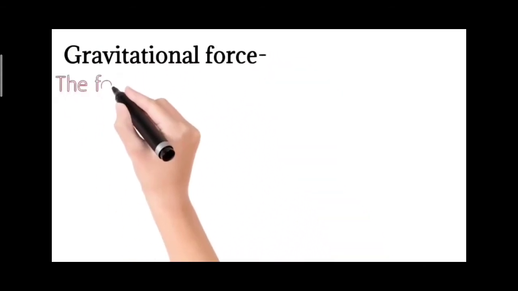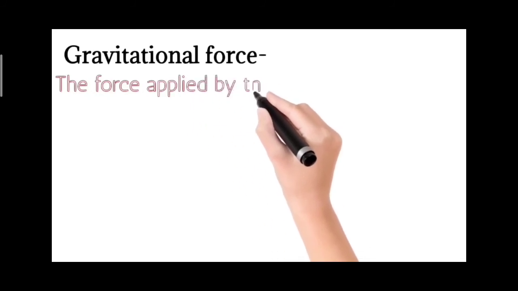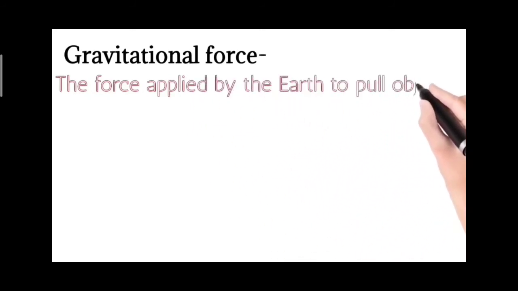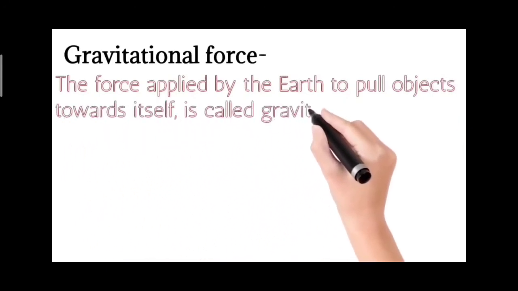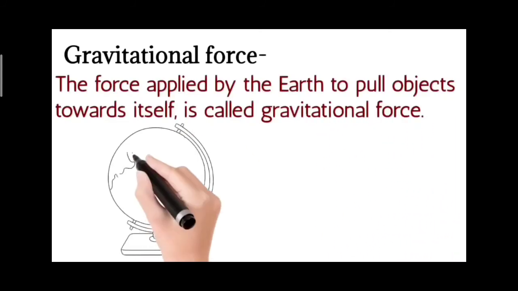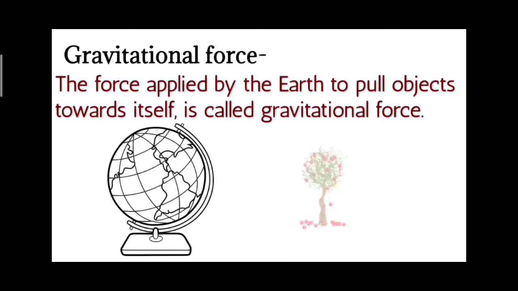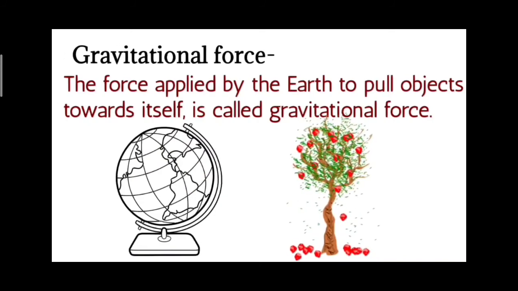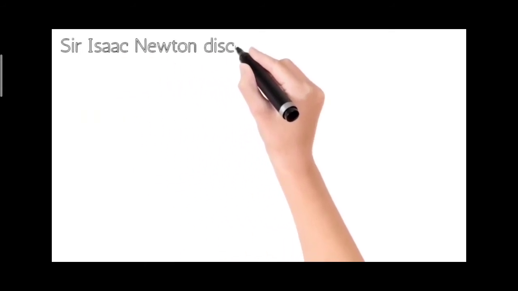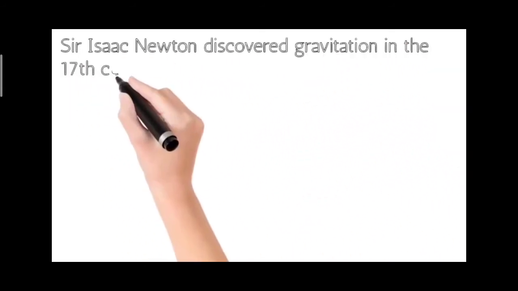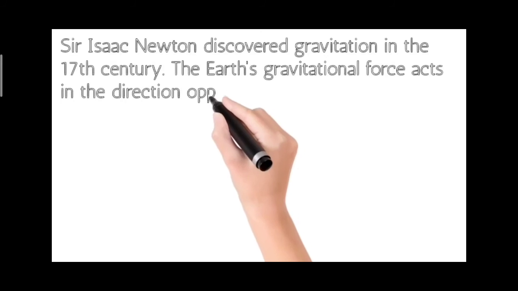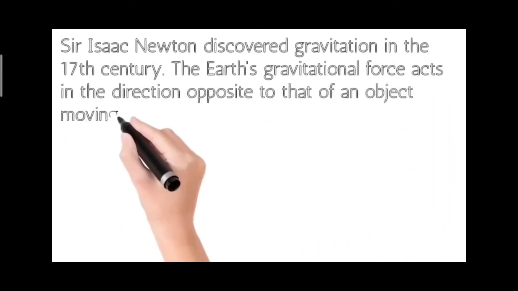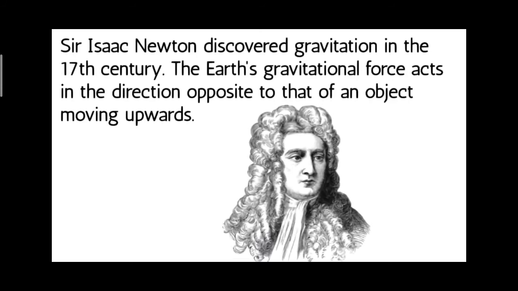Let's start with gravitational force. The force applied by the earth to pull objects towards itself is called gravitational force. Sir Isaac Newton discovered gravitation in the 17th century. The Earth's gravitational force acts in the direction opposite to that of an object moving upwards.